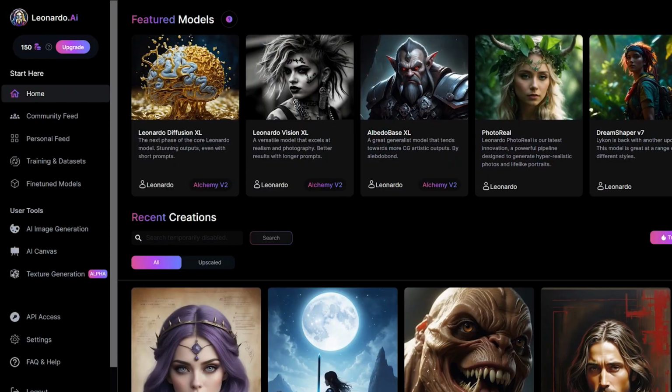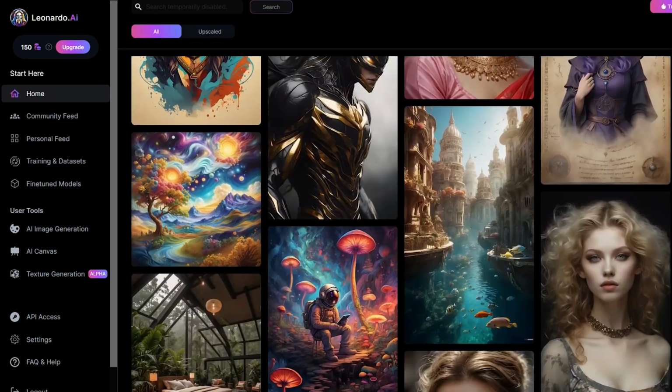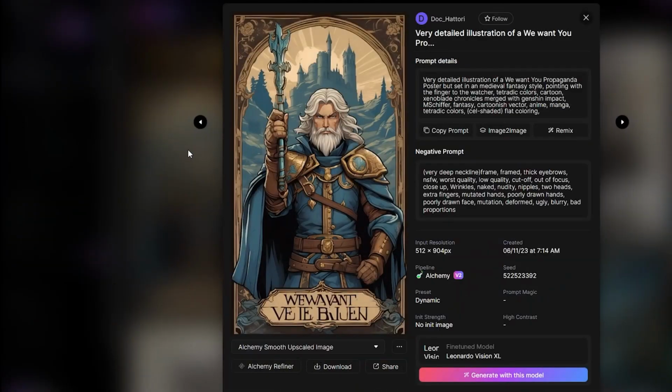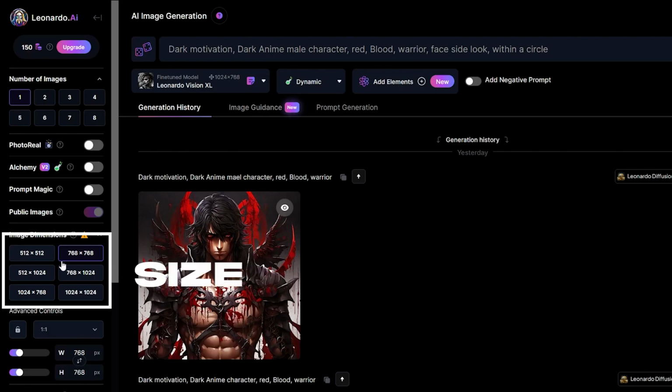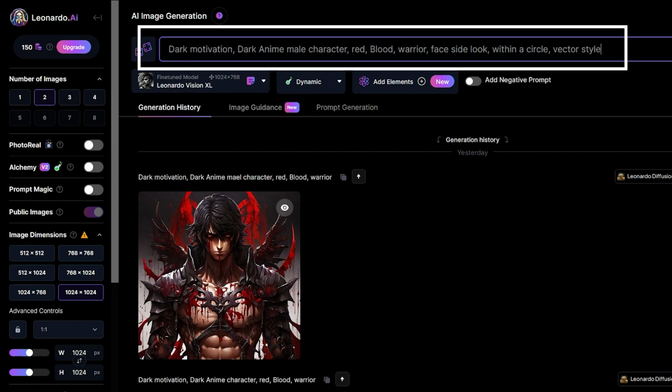Now, we need a logo. For this process, I'm going to use Leonardo AI. It's a free art generating AI similar to Midjourney, but it's very easy to use. As you can see here, there are a lot of images. Let's select this one and click Generate using this model. Now all you have to do is select a suitable size from the side menu and select the number of generations. And then simply type this prompt.